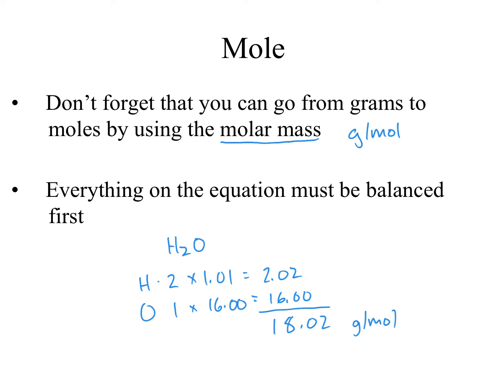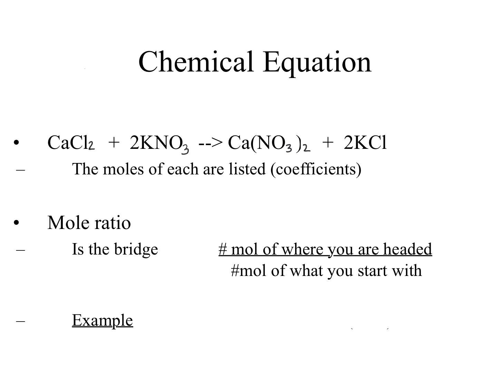Now we're going to be looking at chemical equations, and they must be completely balanced for you to do any kind of stoichiometry problem. If it's not balanced, stop there and balance it. As a reminder, we're going to be using something fancy, or at least I say it's fancy. It's called the mole ratio. This mole ratio is like a little bridge between one compound and another.